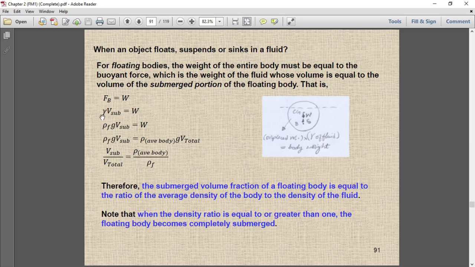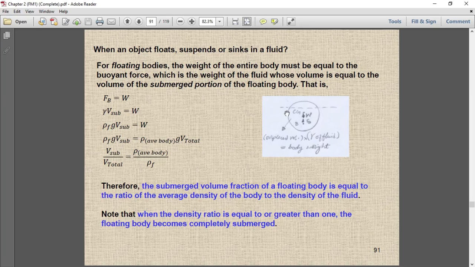So what is gamma? Gamma is basically rho f, the density of the fluid, into gravitational acceleration, into the submerged volume of fluid, is equal to the weight. This is the density of fluid, gravitational acceleration, and volume of submerged fluid.